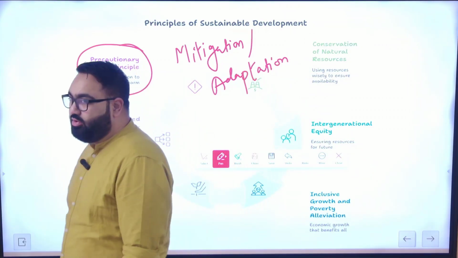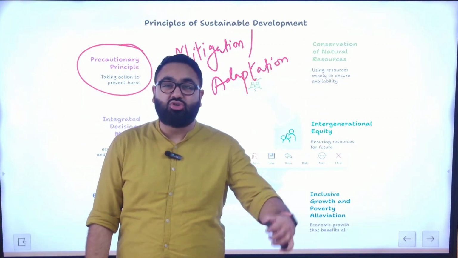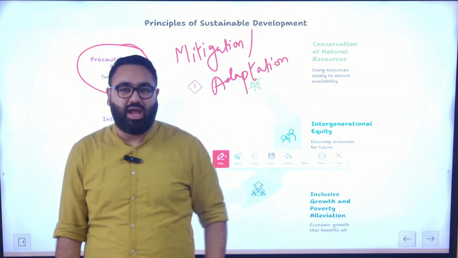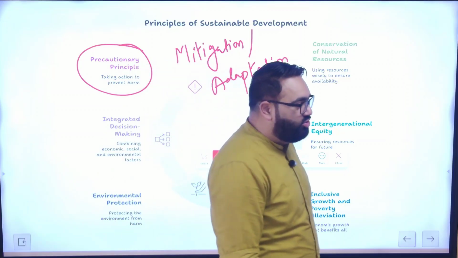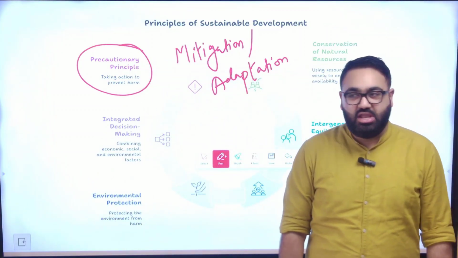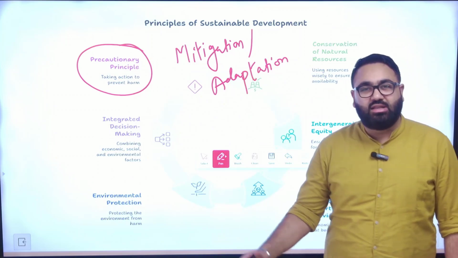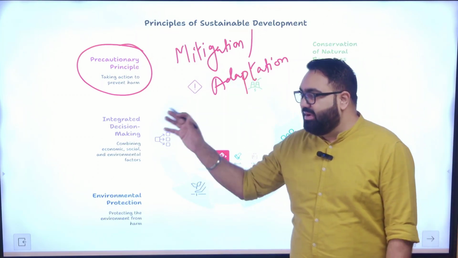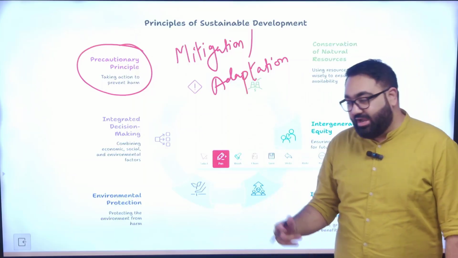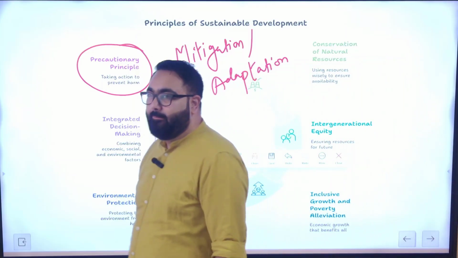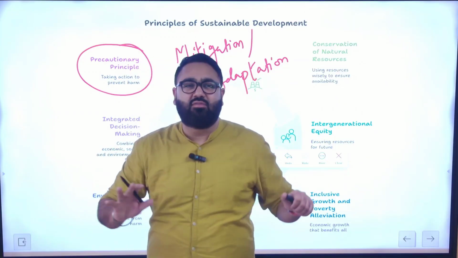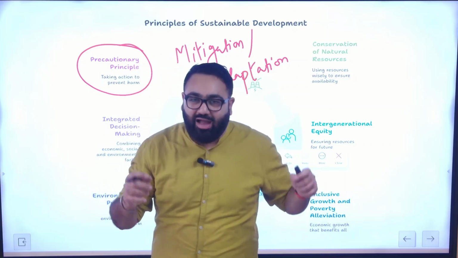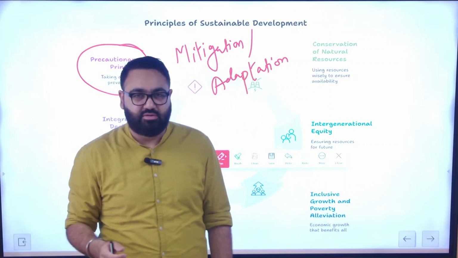What is the difference between the two? Mitigation are those techniques that help you stop a damage from happening. So let's say if you do something to stop climate change, if you do something to ensure that the average temperature does not increase any further, that will be called mitigation. Adaptation, on the other hand, means that you accept the fact that whatever wrong has happened is irreversible now. You have to just try and live with it.